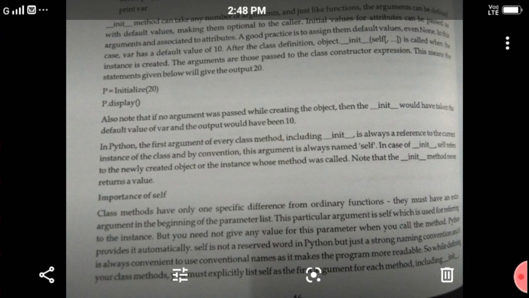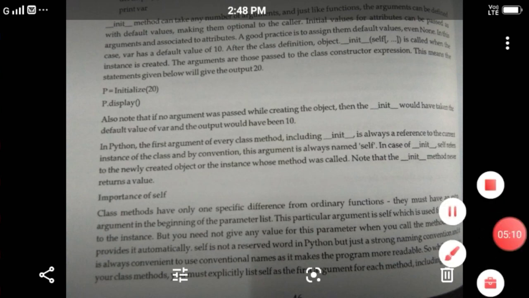So this unit is fully theory: how to declare the class and function, how to define the class, how to assign the value, how to append the value, how to insert the value. The previous class covered assigning and inserting values. This class covers how to define classes. Now understood, friends? Is it clear?